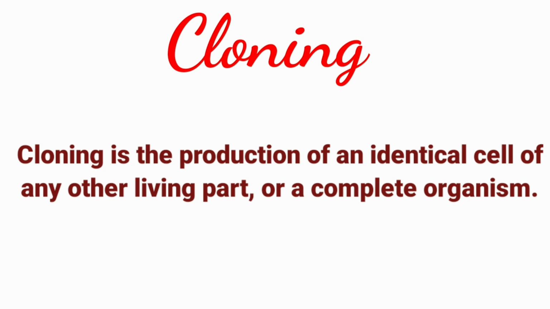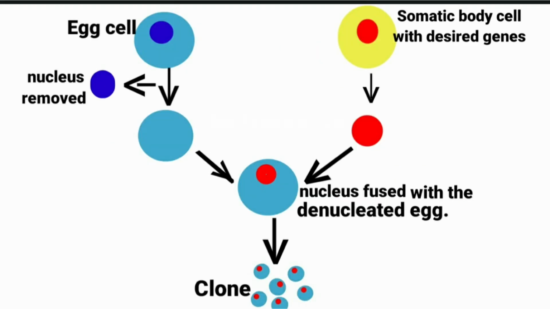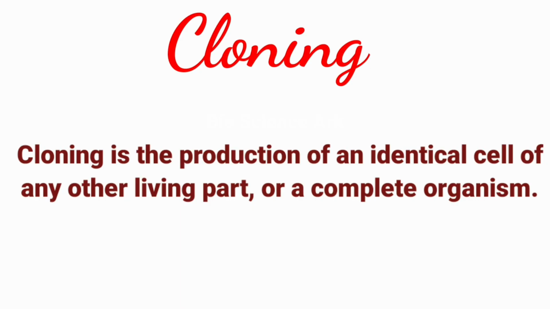Students, have you heard about cloning? Cloning is the production of an exact copy of a cell, any other living part, or a complete organism. Cloning of an animal was successfully performed for the first time by Ian Wilmut and his colleagues. They successfully cloned a sheep named Dolly. Dolly was born on 5th July 1996 and was the first mammal to be cloned by using the process of nuclear transfer.